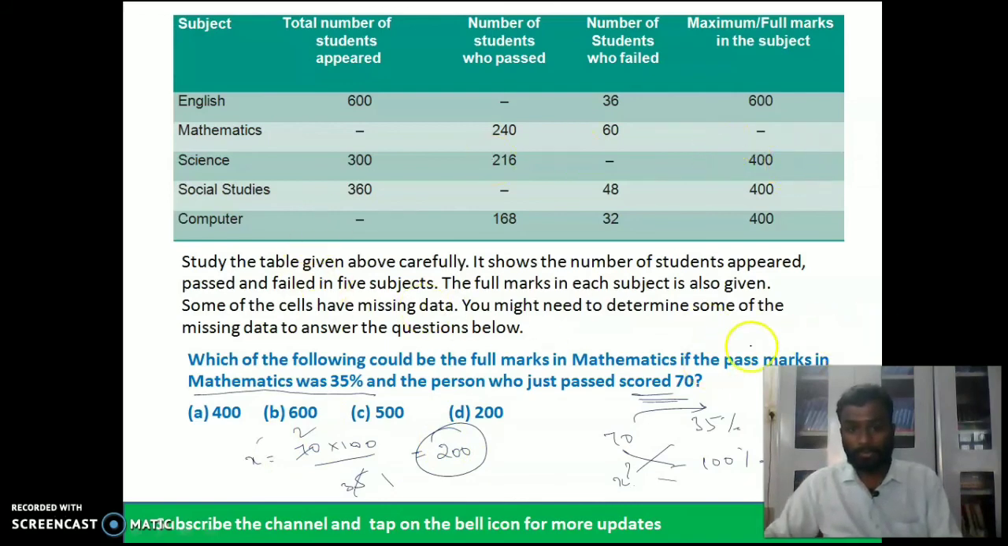Which of the following could be the full marks in mathematics? So full marks is 200.